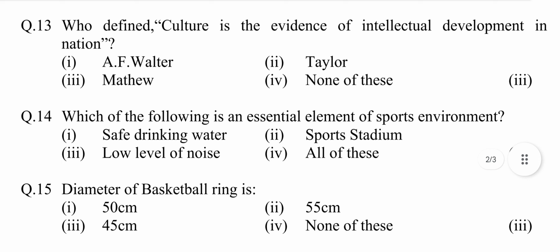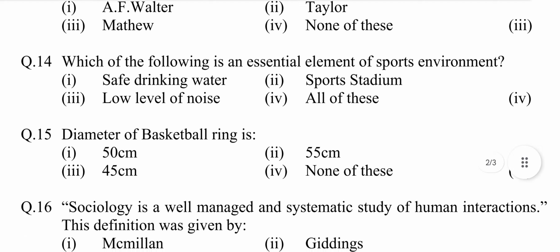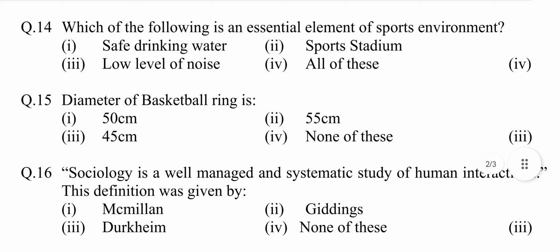Question number 13. Who defined culture as the evidence of intellectual development in a nation? Option first A. F. Walter, second Taylor, third Matthew, fourth none of these. Answer is option third, Matthew. Question number 14. Which of the following is an essential element of sports environment?